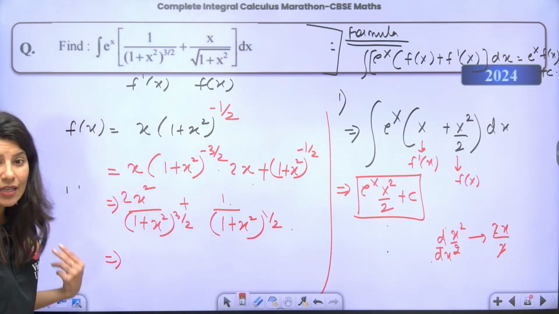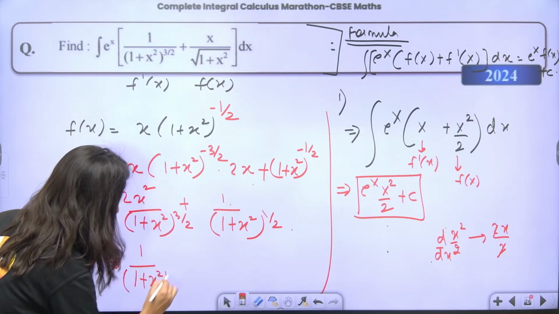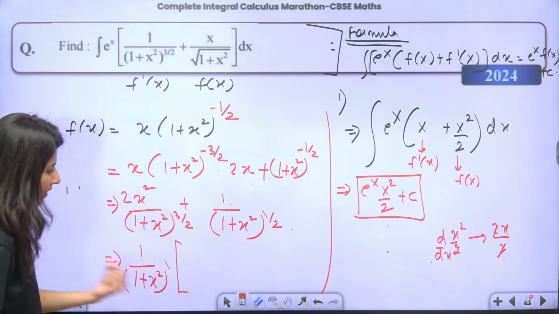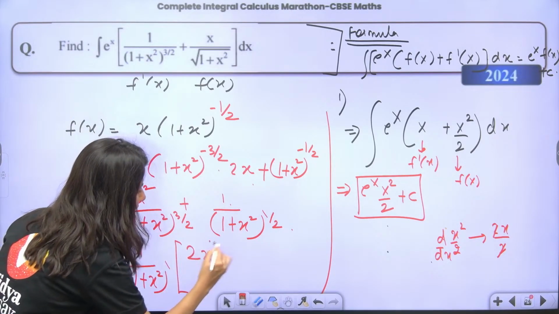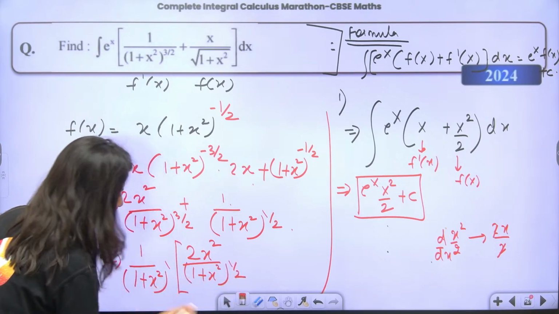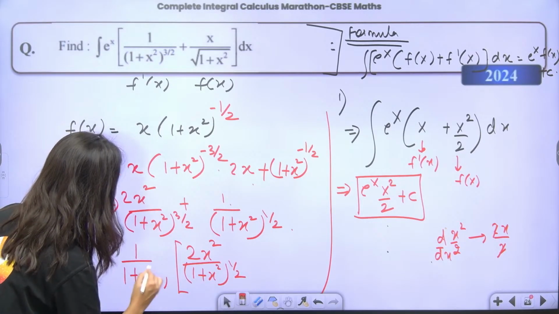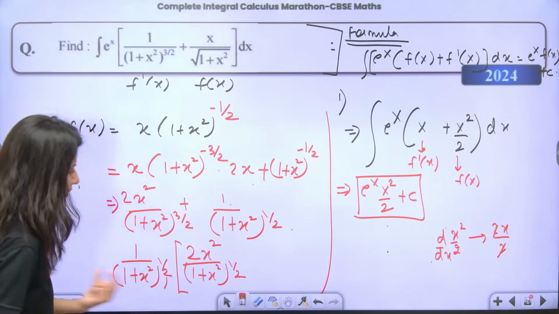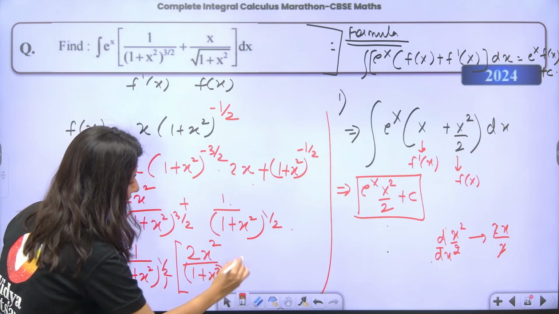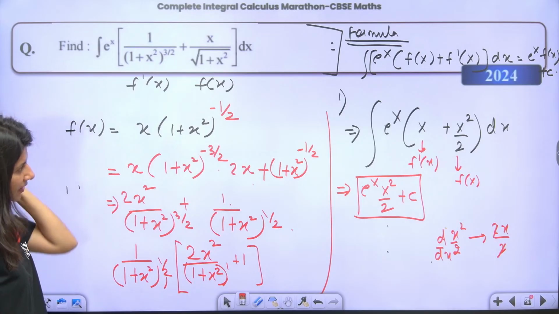If I take 1 plus x square out, only half will be taken out. So this is (1 plus x square) power half I have taken out. Okay, so this is 1 plus x square, then plus 1. So this is 2x square plus 2 will be there?